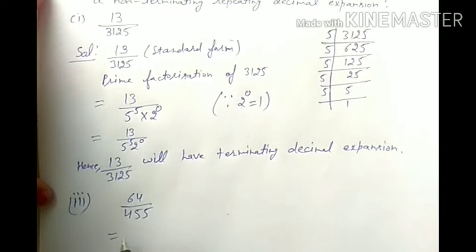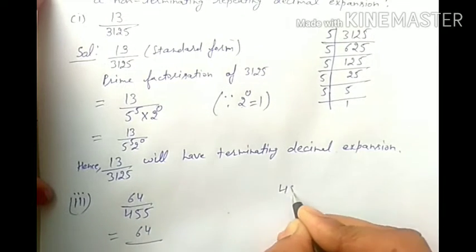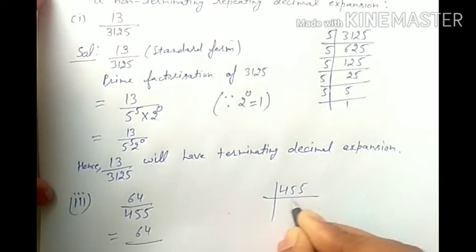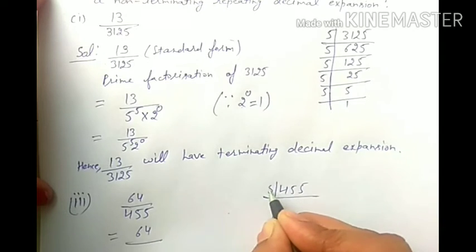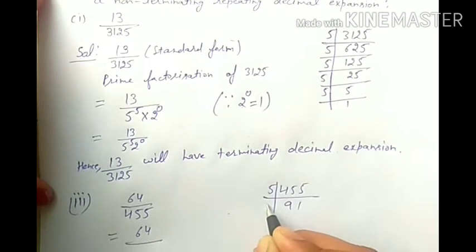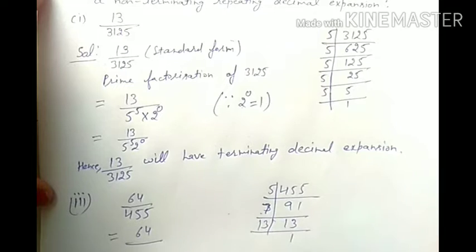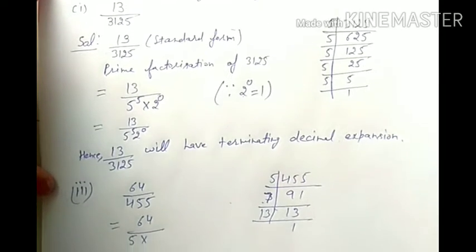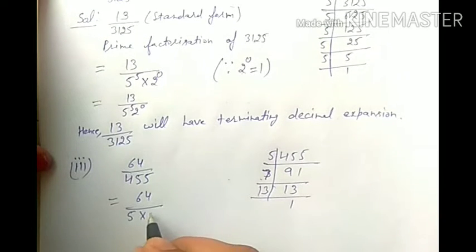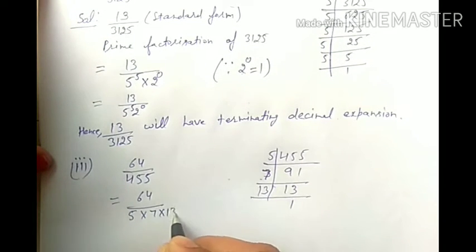Directly we will do the prime factorization of 455. It is divisible by 5, then 7, and here 13. So we will write 5 into 7 into 13.